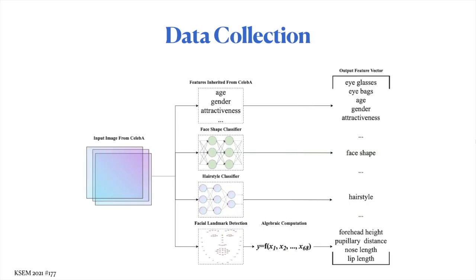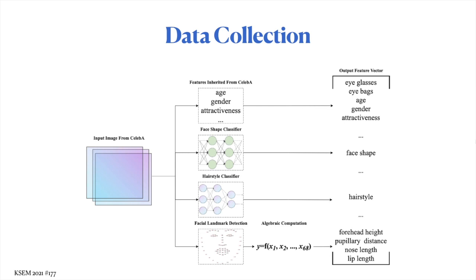In this section, we will talk about how we build our dataset CelebHair on top of the CelebA dataset. So, first of all, we inherited all the facial images of celebrities from CelebA. However, the features of these facial images need to be altered. We classify our features into 4 categories based on how these features are collected.